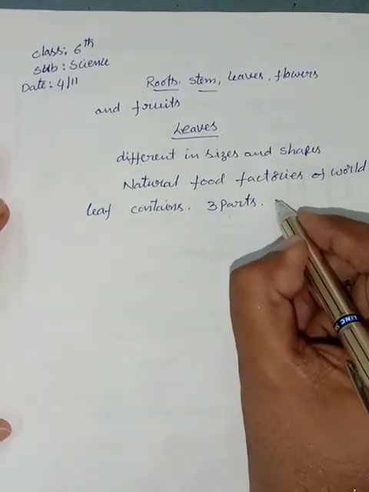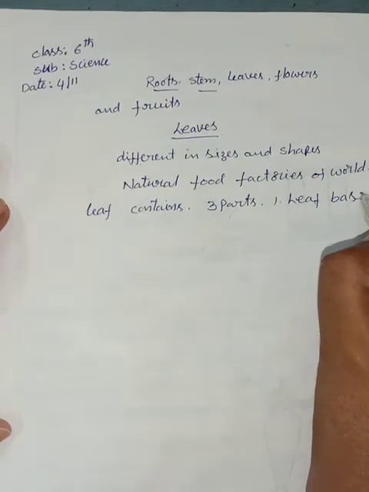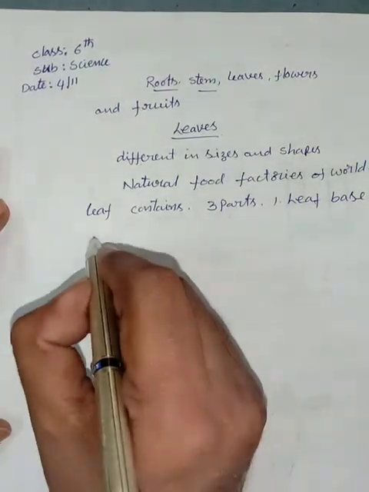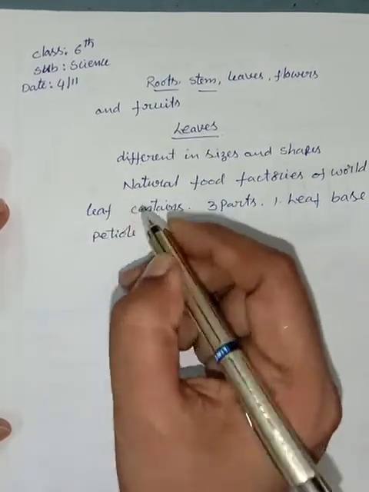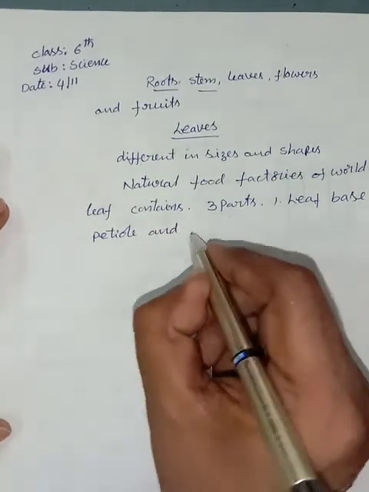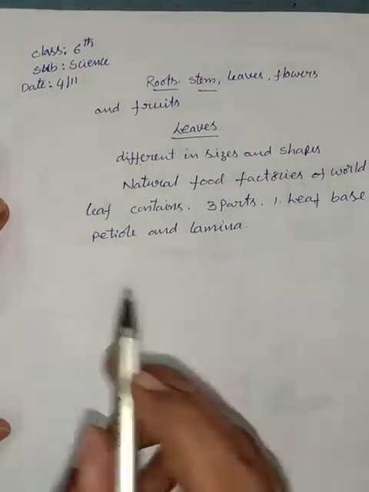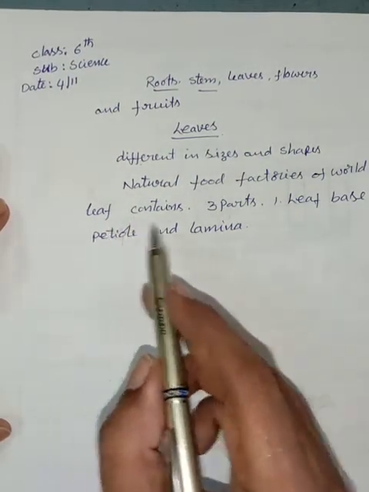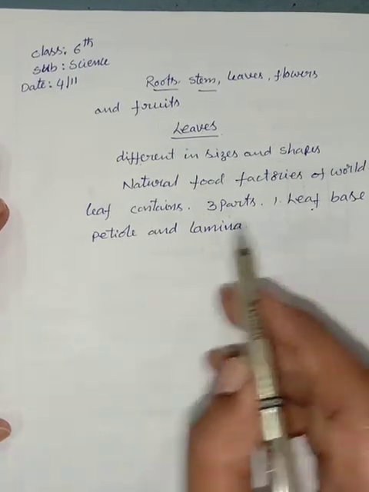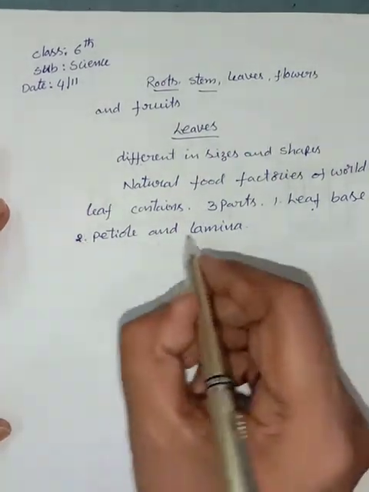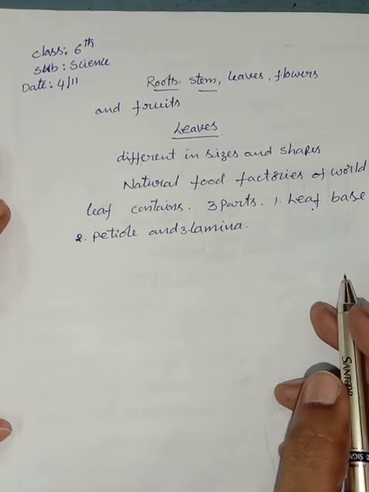They are, first one is leaf base, petiole, and lamina. Children, in every leaf, mainly three parts are present: leaf base, petiole, and lamina. These three are the main important parts.